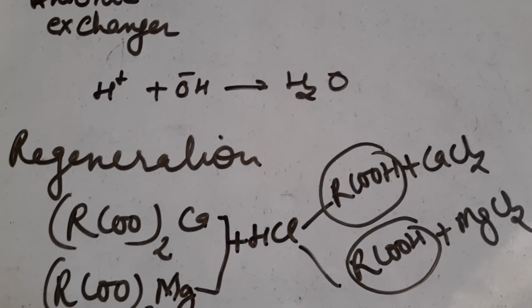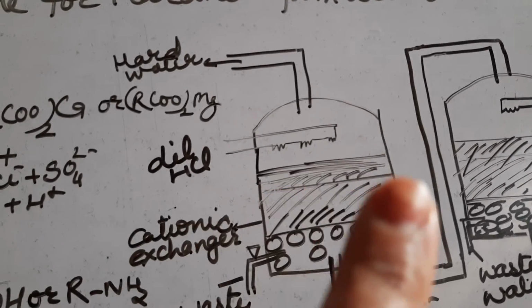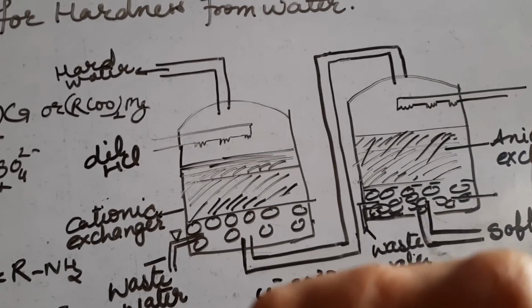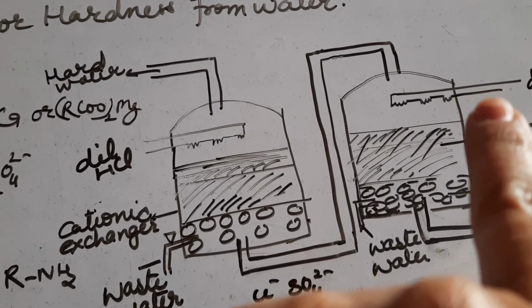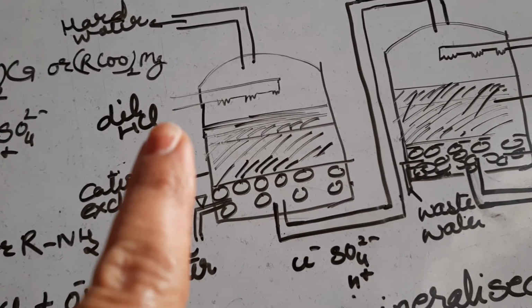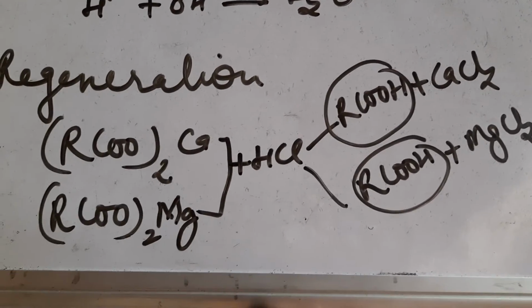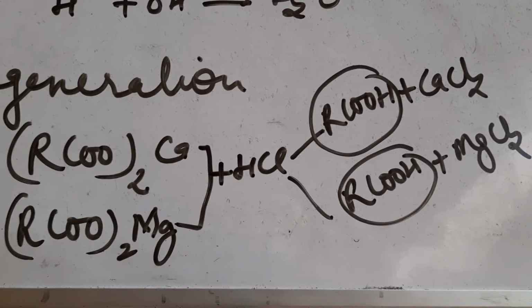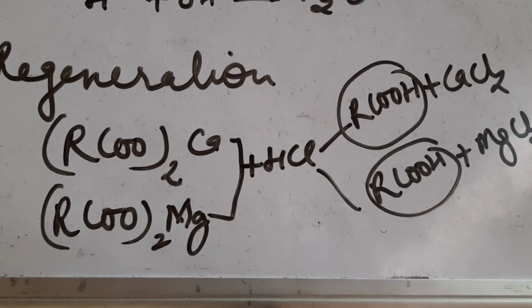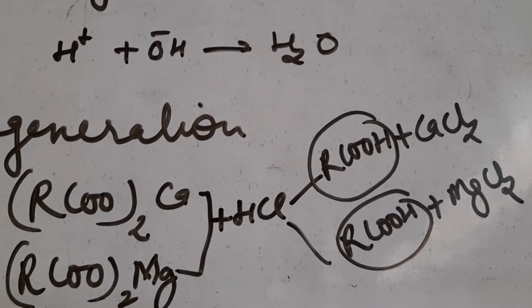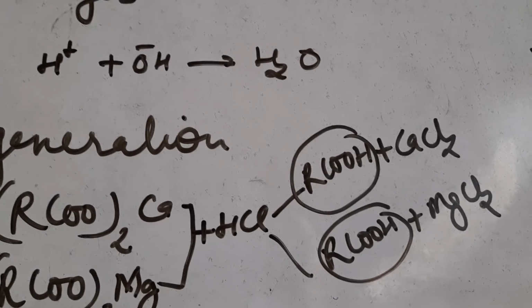Now comes the step of regeneration. See here, we use HCl for regeneration of the cationic exchanger, cationic resin, and we use NaOH for regeneration of the anionic exchanger. So see here, these are the products which are formed on the cationic exchanger.